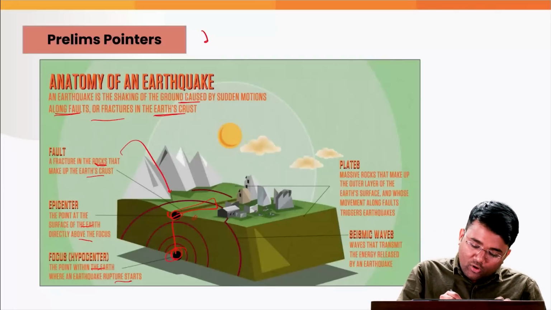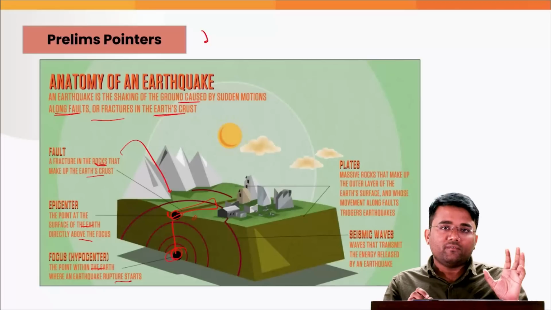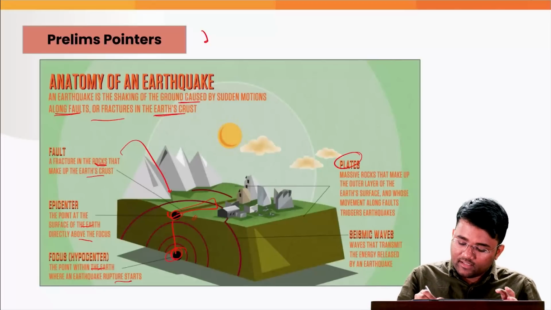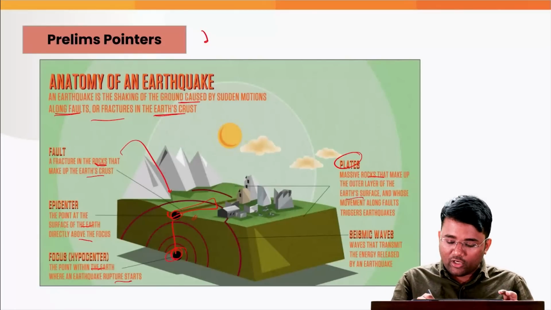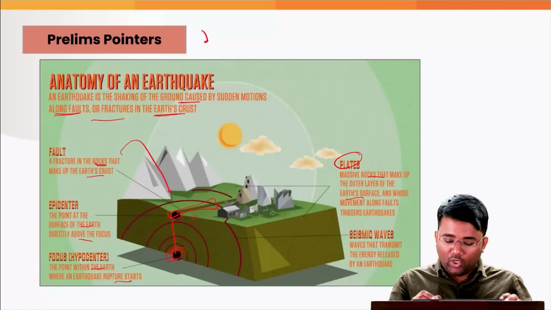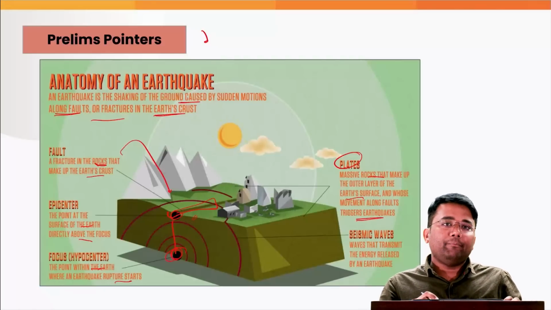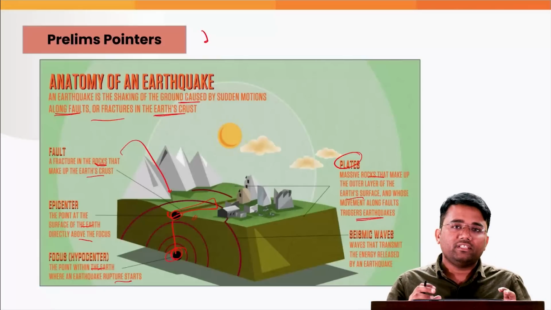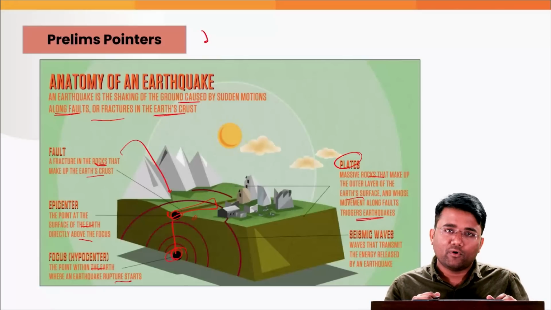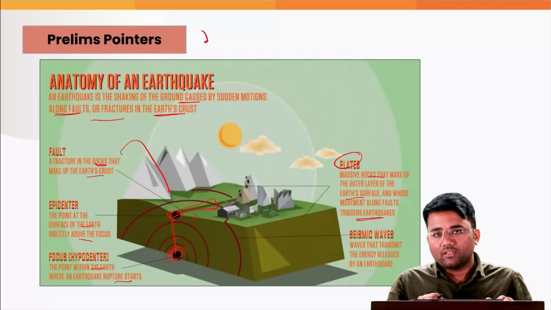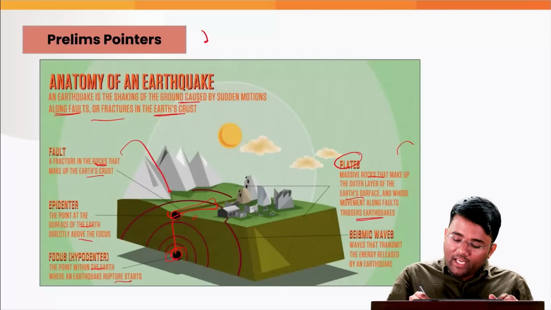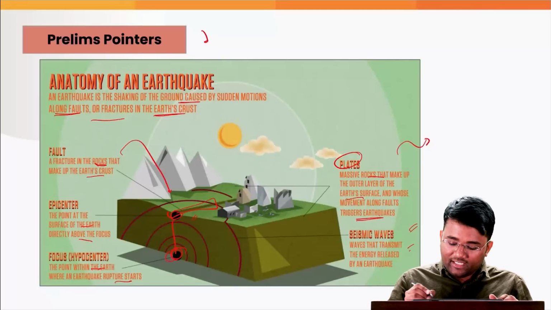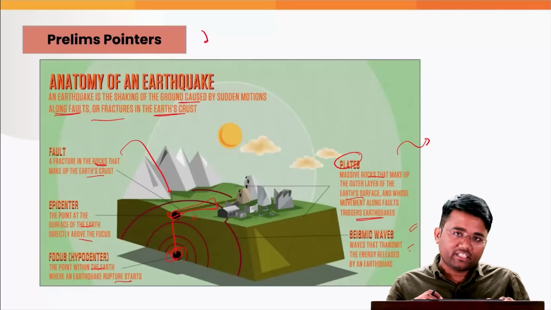Again, one cause of this earthquake is the rupture of a fault that is happening, that is, the release of stress or energy. Then the second is the plates, that is, massive rocks that make up the outer layer of the earth's surface, whose movements along the faults trigger the earthquake. When these plates move, there are convergent boundaries, divergent boundaries or transform boundaries caused by tectonic plate movements. At times, these plate movements also generate waves, which can lead to seismic waves that transmit the energy released by an earthquake.